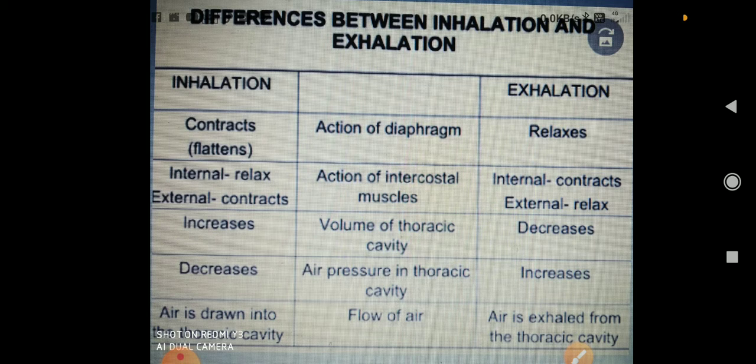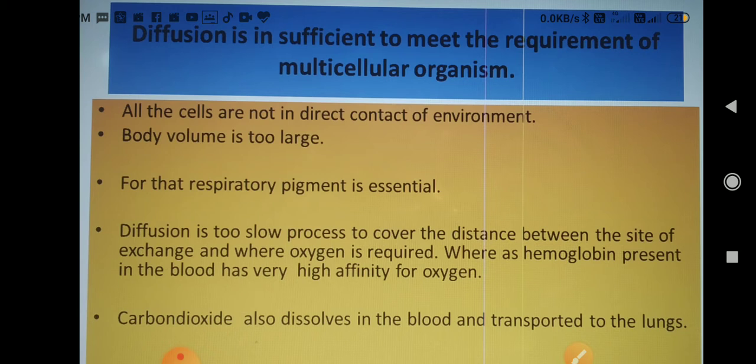Is it okay? Now next question: diffusion is insufficient to meet the requirement of the multicellular organism. It means, as we know, in a unicellular organism such as the amoeba, diffusion takes place simply by the process of diffusion: oxygen moves inside the body. Can this process be possible in a multicellular organism? No, this cannot be possible because diffusion is insufficient to meet the requirement of the multicellular organism.